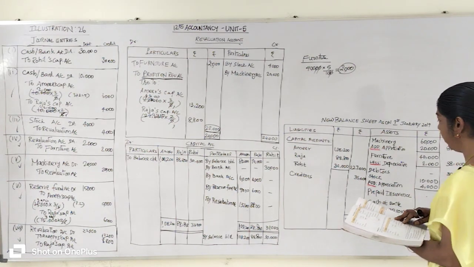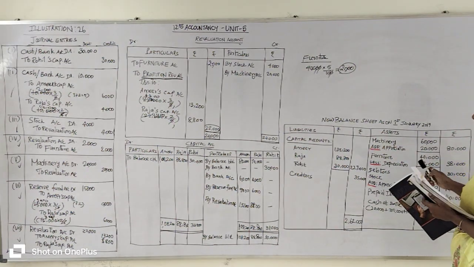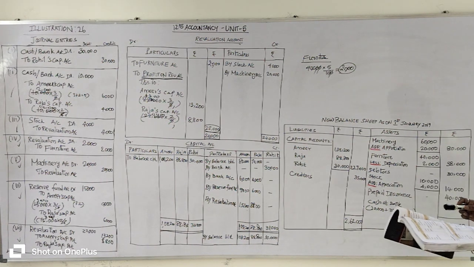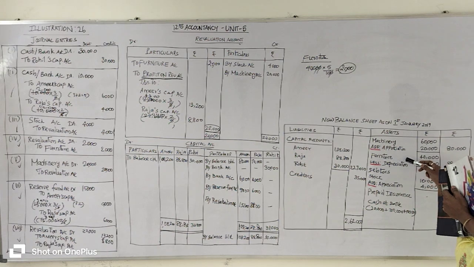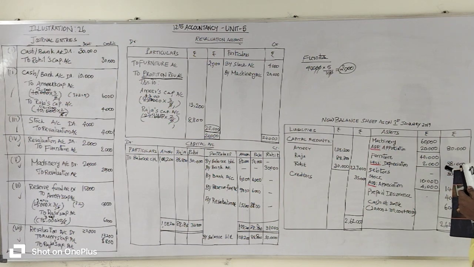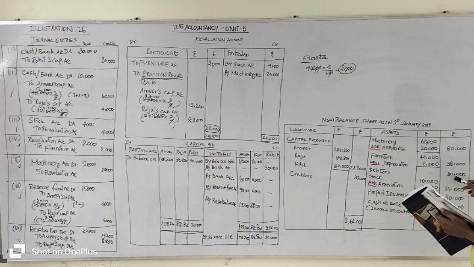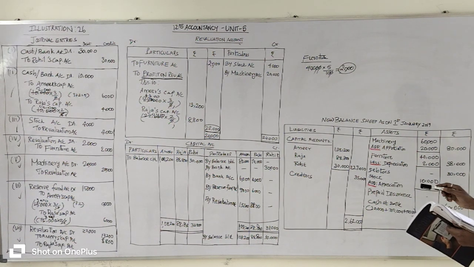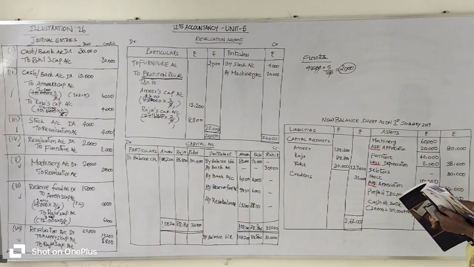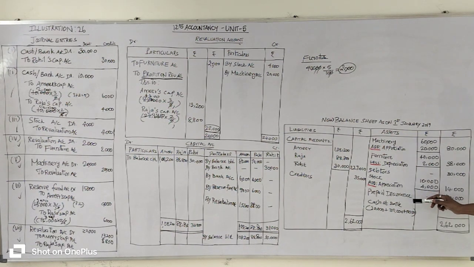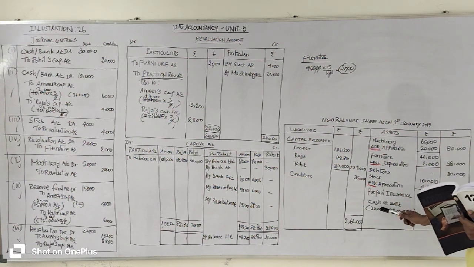Okay, the first item is machinery. Machinery 60,000 rupees entered. Appreciation of 20,000 rupees is to be added to the 60,000, and you will get 80,000 rupees. Then furniture 40,000 rupees entered from the question. Depreciation of 2,000 rupees is subtracted from 40,000 and you will get 38,000 rupees. Then debtors 30,000 rupees entered from the question and stock 10,000 rupees entered. Appreciation of 4,000 rupees added to 10,000 gives 14,000 rupees. Prepaid insurance 40,000 rupees. Listen here carefully.